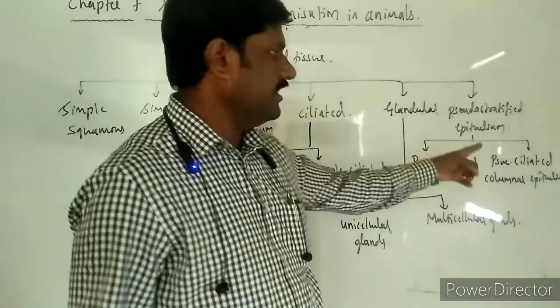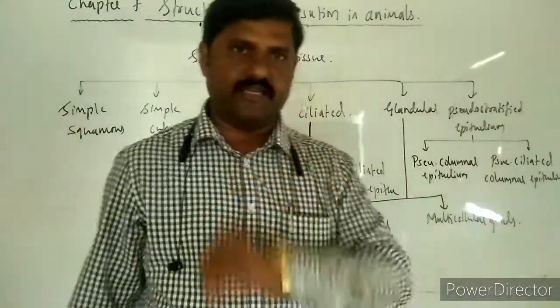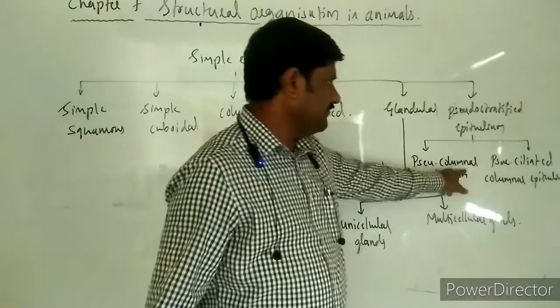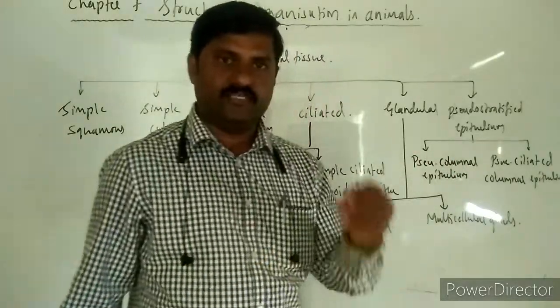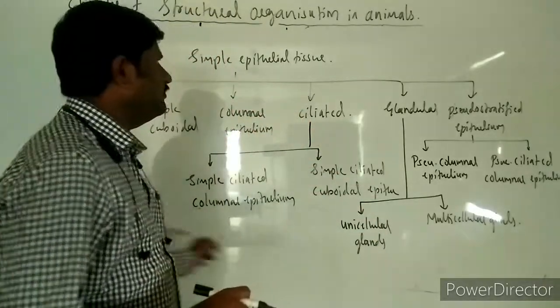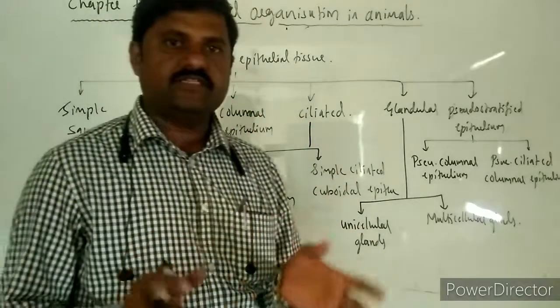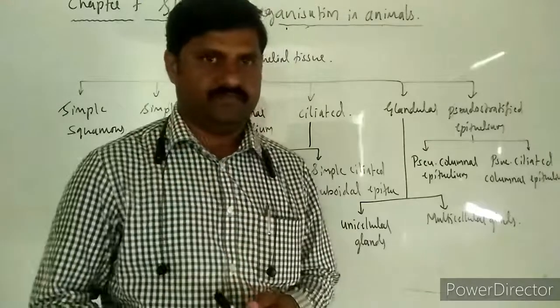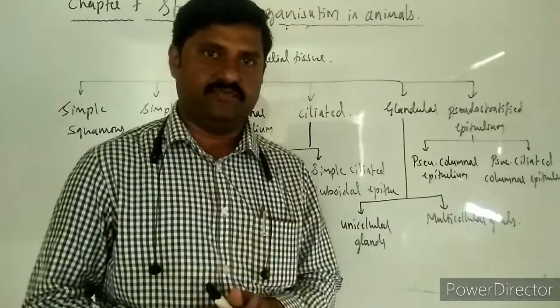Pseudostratified columnar epithelium is the first type, and pseudostratified ciliated columnar epithelium is the second type. So like this, all these simple epithelial tissues we'll study one by one in the next video. Thank you.